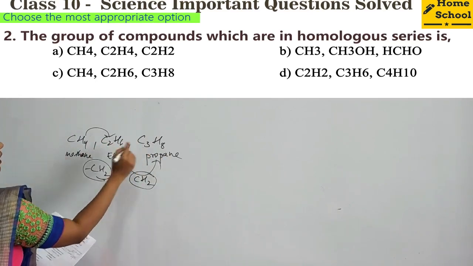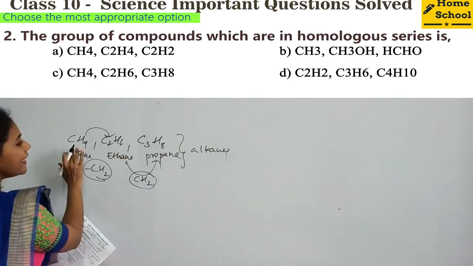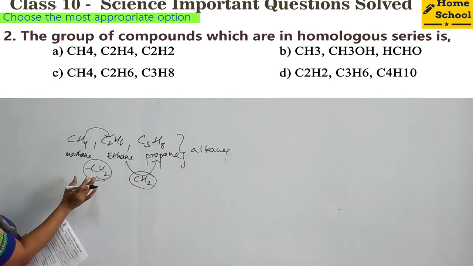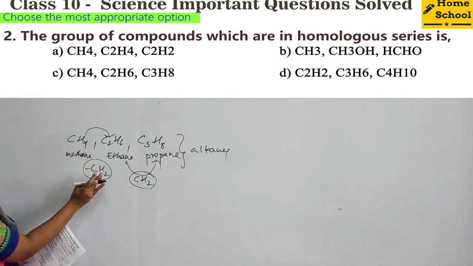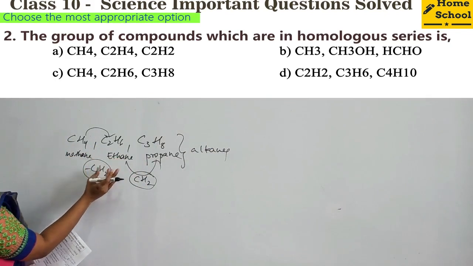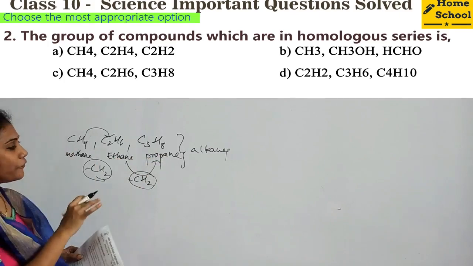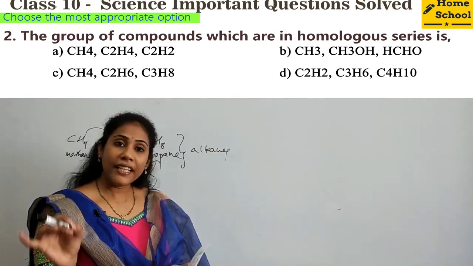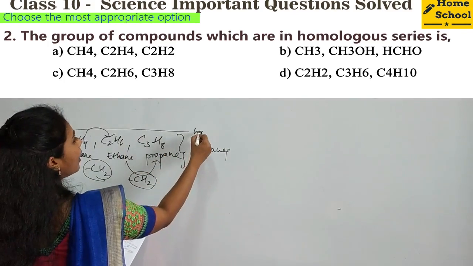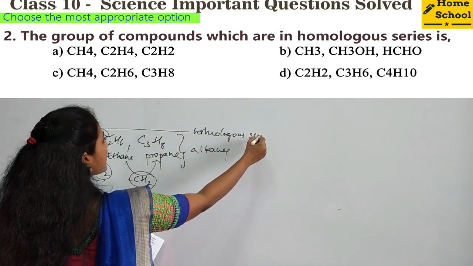All of them belong to the group called alkanes, isn't it? Same class of compounds, but between the successive members, there is a difference of CH2, right? Between methane and ethane, the difference is CH2. Between ethane and propane, the difference is CH2. If you find this situation, then I can say these compounds belong to a category called homologous series, isn't it?